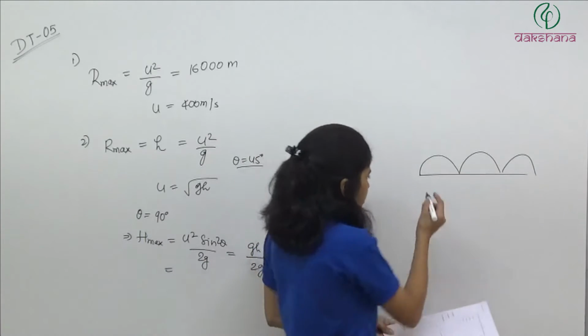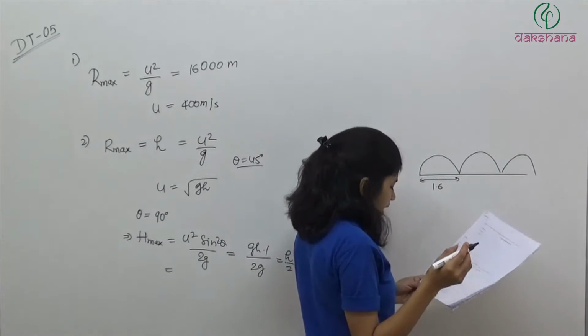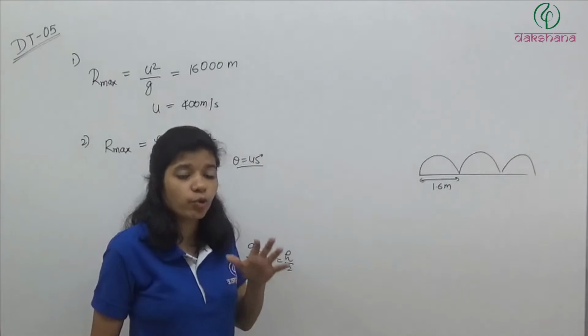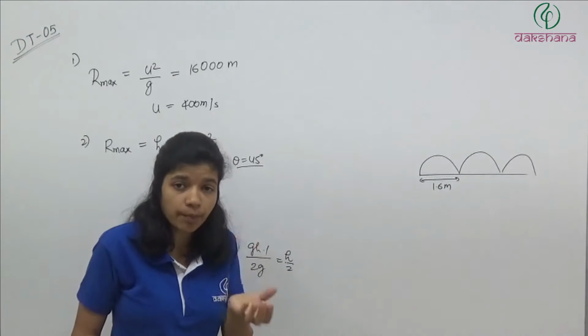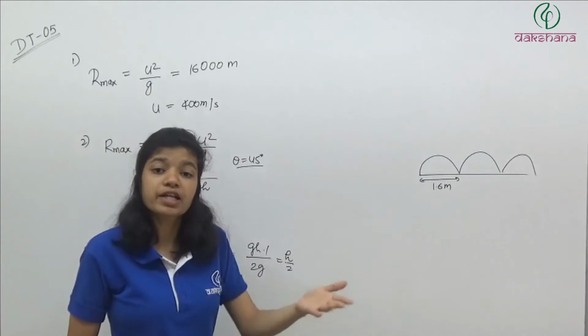Now they are saying that it can jump a maximum distance of 1.6 meters. It means whatever maximum velocity it can have, it is jumping at an angle of 45 degrees. Then only will it be able to cover the maximum distance.